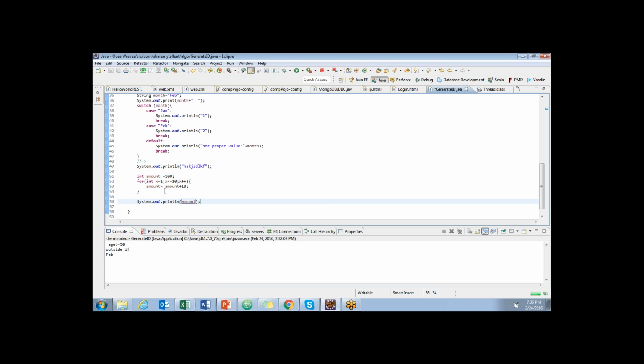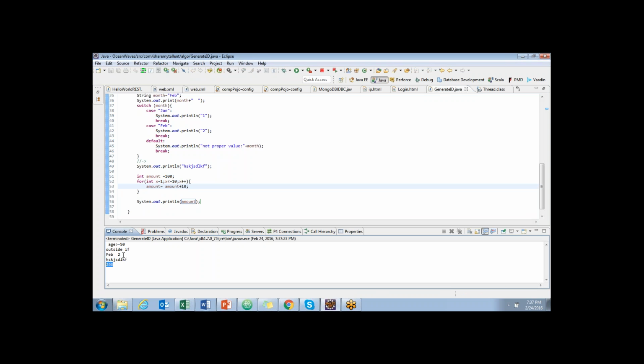Here, for the first month it goes into this statement and executes it. Then x gets increased once, and it checks whether x is less than or equal to 10 or not. Yes, 2 is within the limit, so again it executes, x increases, and it checks again, and increases. Let me run the program and see the output. See here, the amount is 200, right?